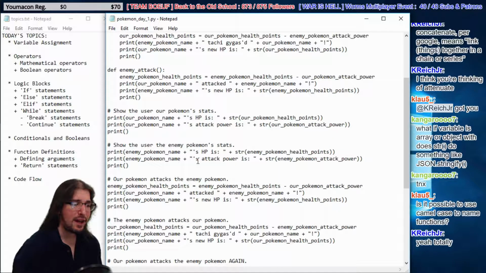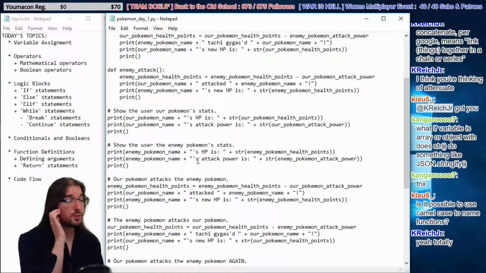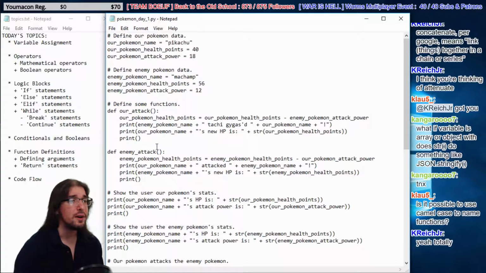So Klaus says, is it possible to use camel case to name? Yes, you can name your function whatever you want. You can call it enemy attack, or enemy attack. Attack, attack, attack, 1, 2, 3, attack. It doesn't matter. You can call it whatever the hell you want.